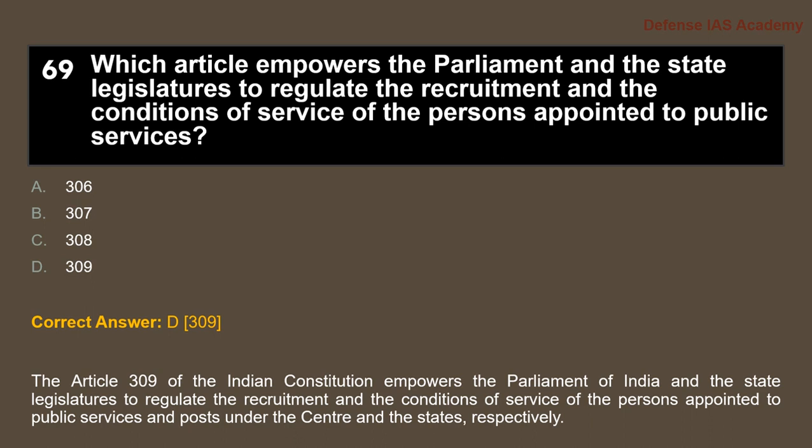So Article 309 gives powers to the Parliament of India and the state legislatures for what? To regulate the recruitment and the conditions of service of the persons appointed to the public services and posts under the Centre and the states respectively.